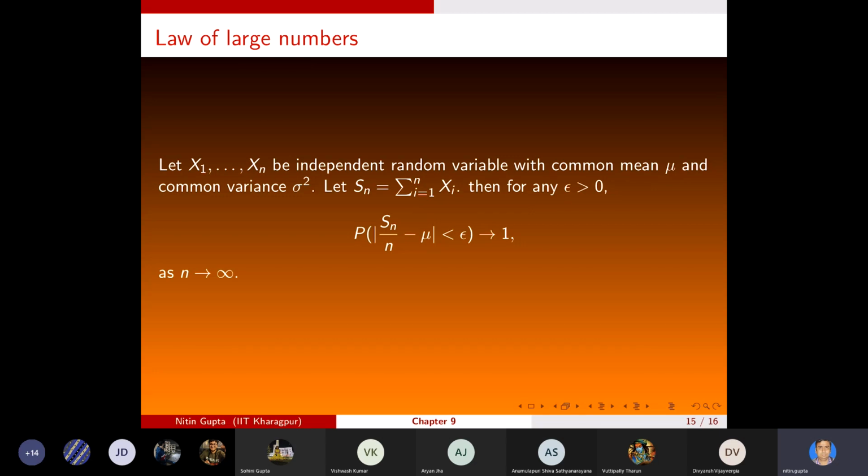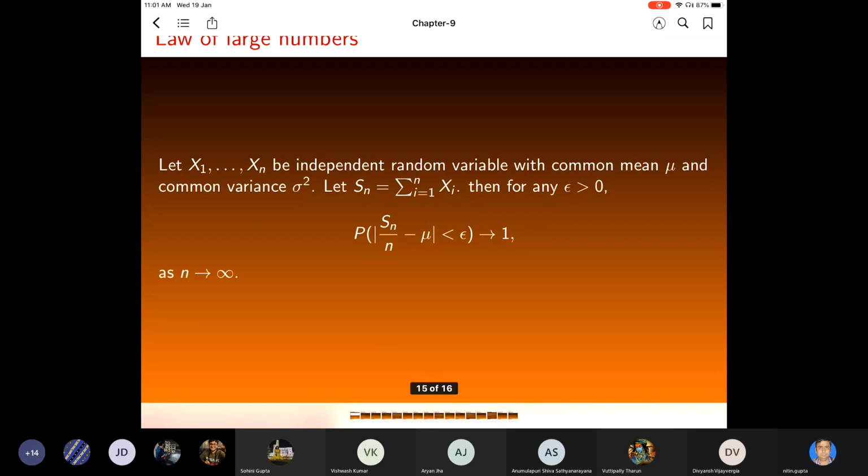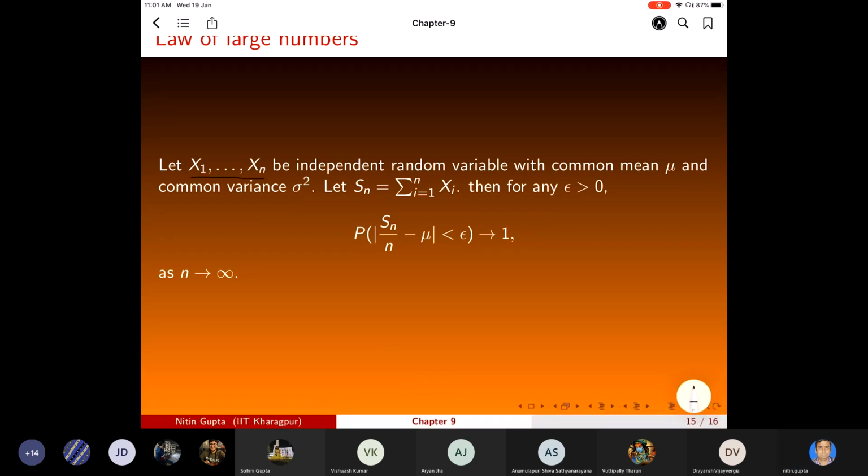So first of all, let us do the law of large numbers. This states that if x1, x2, ..., xn are independent random variables with the common mean mu and common variance sigma square, and Sn is defined as summation xi, then for any epsilon greater than 0, the probability that mod of Sn by n minus mu is less than epsilon goes to 1 as n goes to infinity.